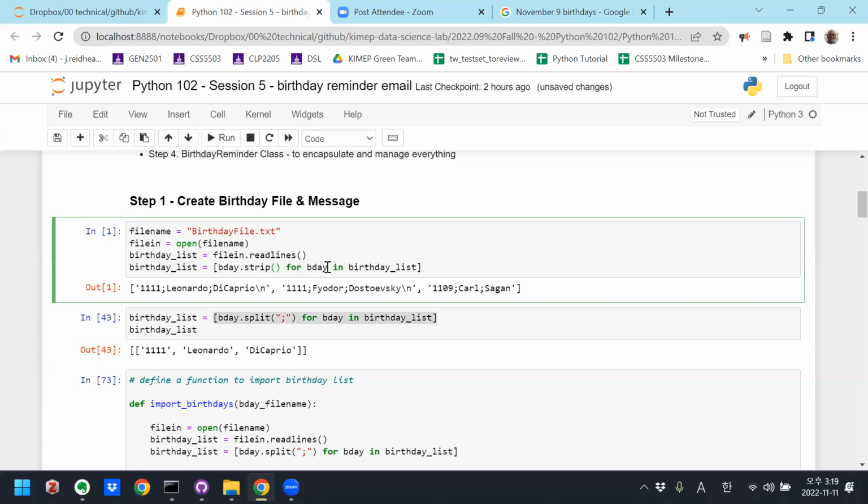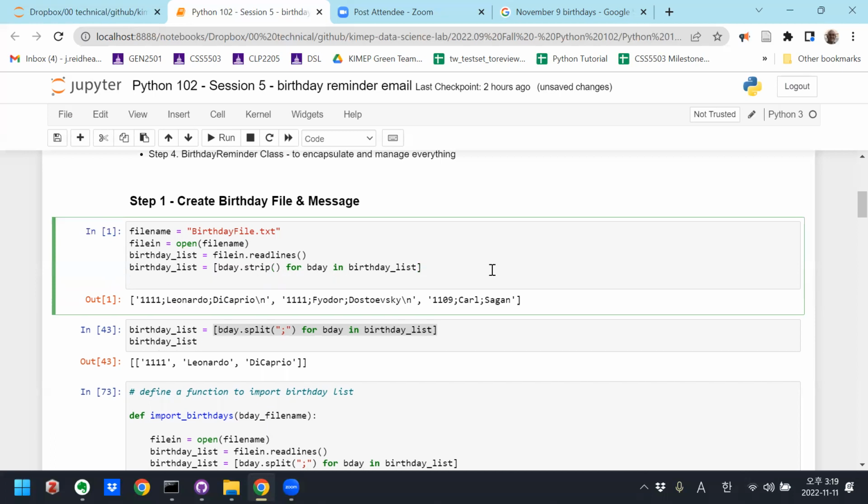So for every birthday in birthday list, I'm going to use strip. And strip is a function that operates on strings, which removes all the white space on either the left or the right. And white space here includes carriage returns, so not just spaces, but also \n or \t or \r.